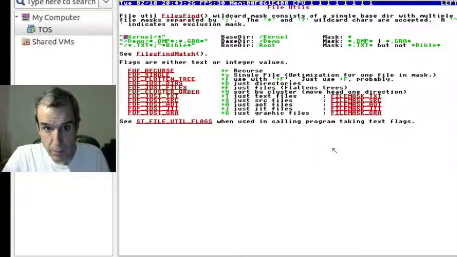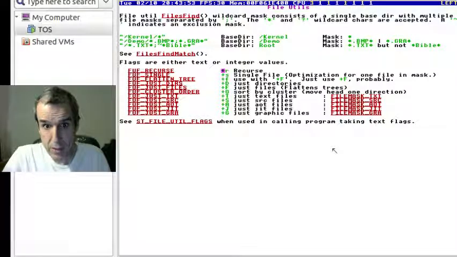If you make a mask of kernel star, the base directory is kernel and the mask is star. If you make it demo star bitmap semicolon star GRA, then the base directory is demo and the mask is BMP and so forth. If you say slash star, the base directory is root.